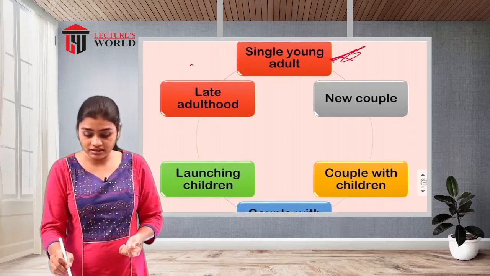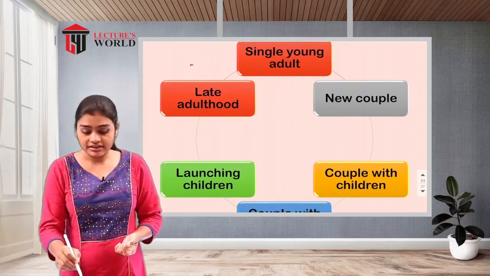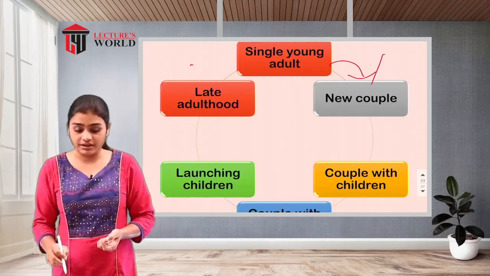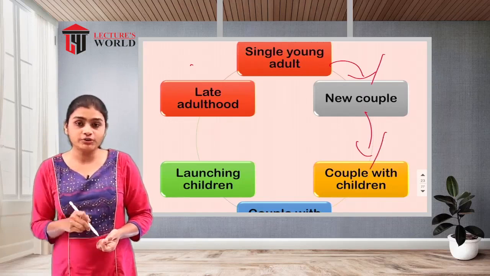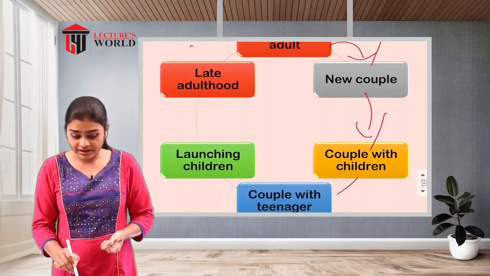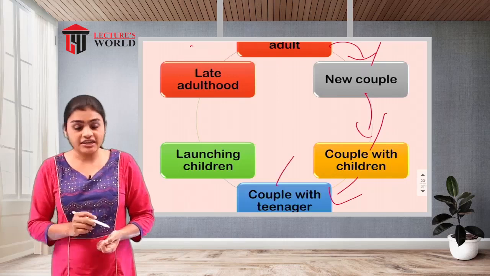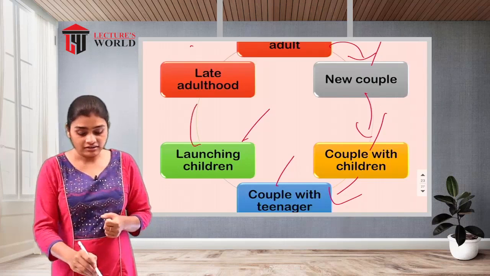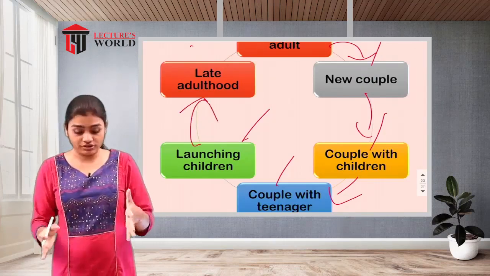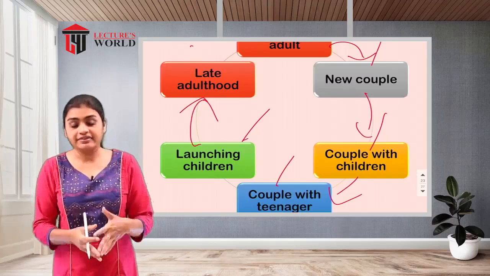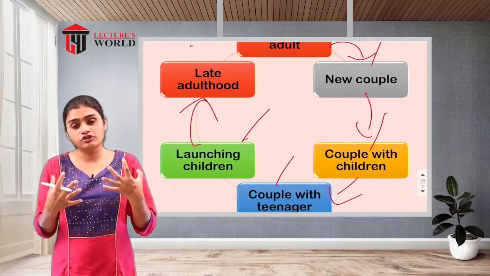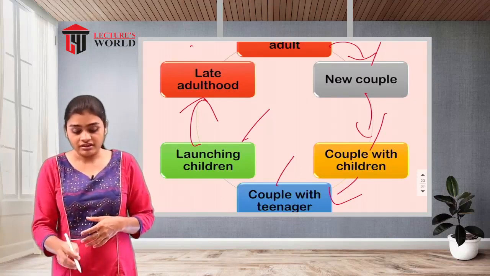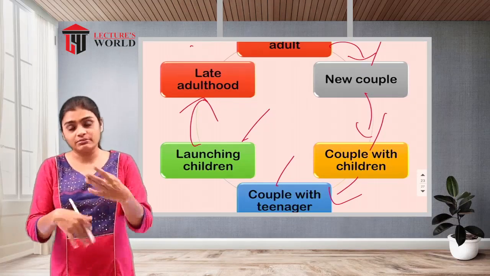That means a single young adult will be involved in the process of marriage. They will form the couple. After that, the couple is going to give birth to the baby, and that baby will be raised by that couple. The teenager period will be there. Then the launching of the children will be there, and lastly they will be converted into late adulthood, and in that late adulthood the children are going to take care of them. So this is the whole family cycle, and from this the family cycle will be repeated.